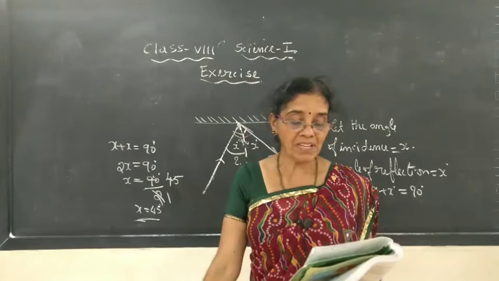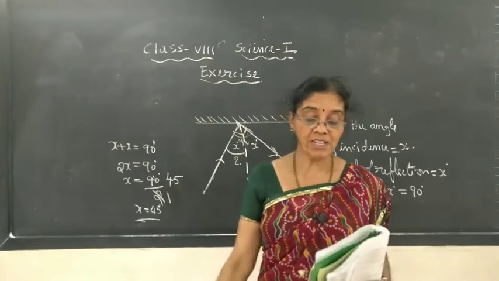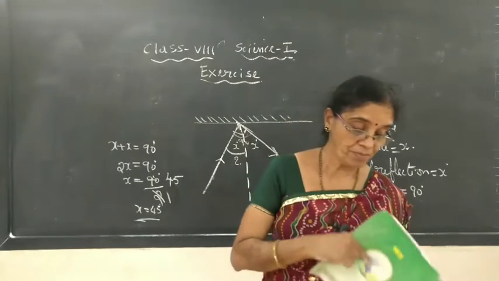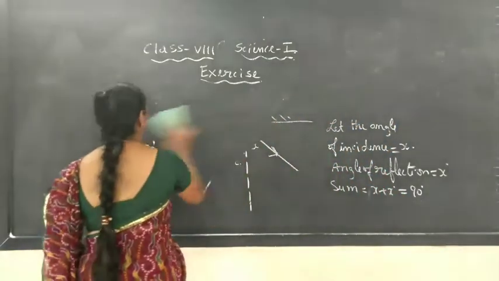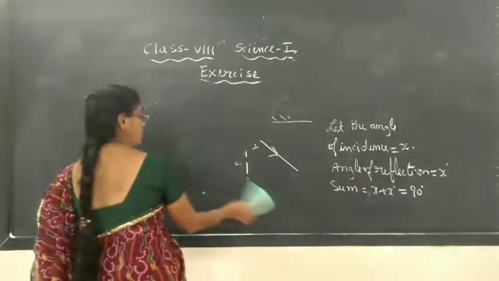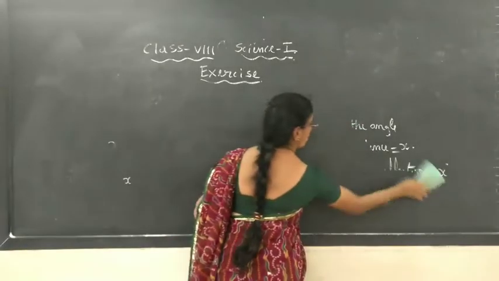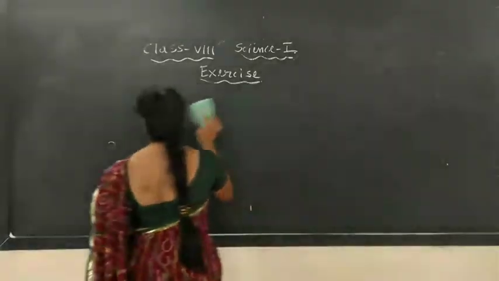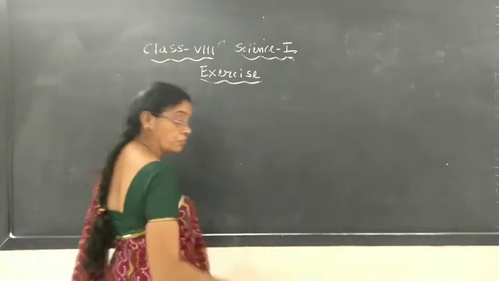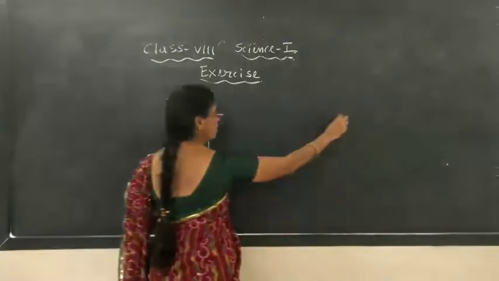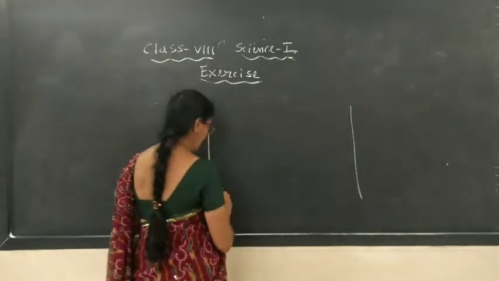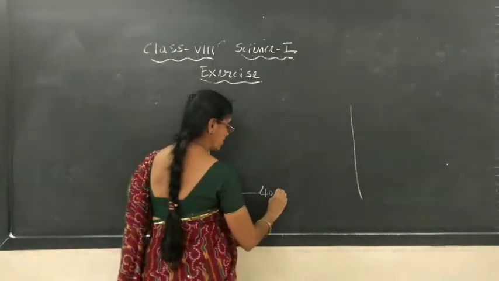14th question: how many images of a candle will be formed if it is placed between two parallel plane mirrors separated by 40 centimeter? That is the next question. We have two mirrors. The two mirrors are kept 40 centimeter away from each other.